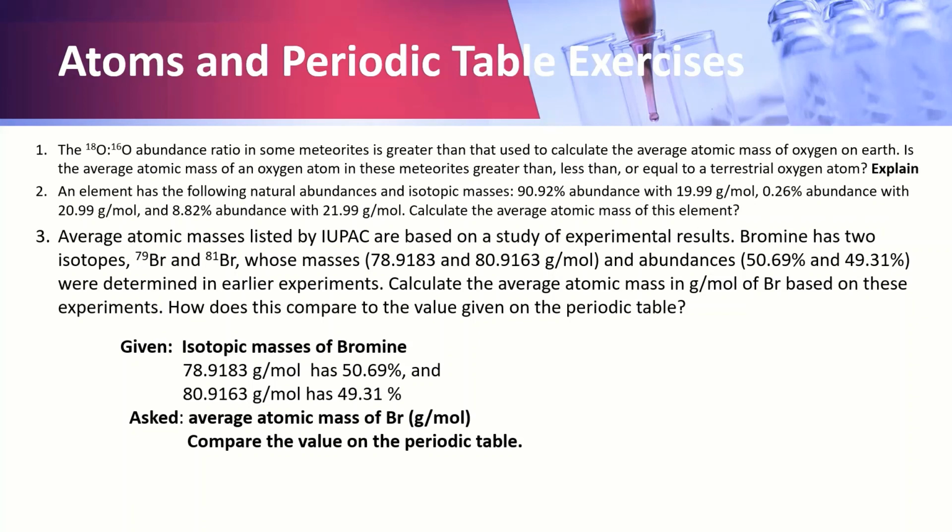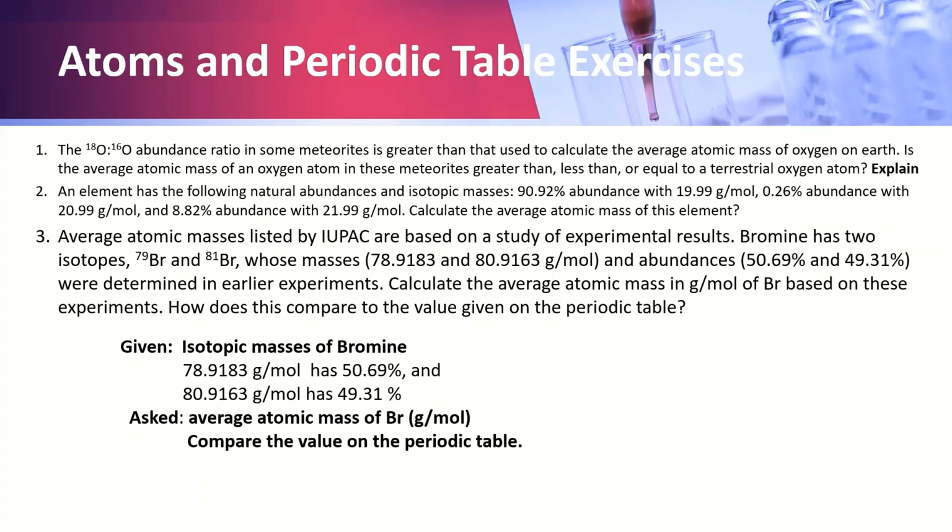The third problem. Average atomic masses listed by IUPAC are based on a study of experimental results. Bromine has 2 isotopes, bromine 79 and bromine 81, whose masses 78.9183 and 80.9163 grams per mole and abundances of 50.69% and 49.31% were determined in earlier experiments.